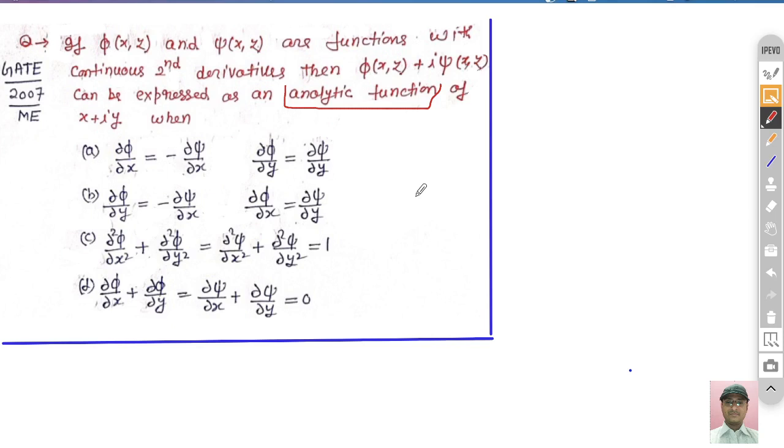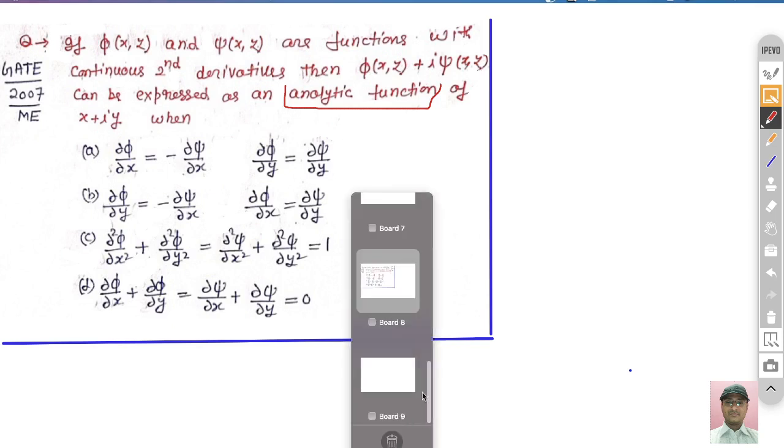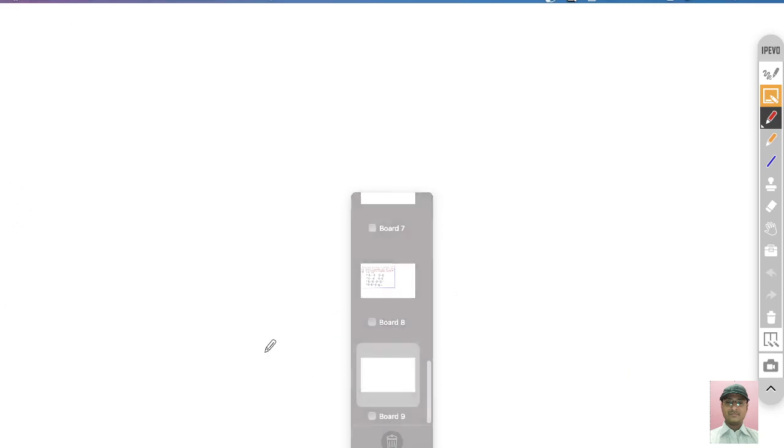Now first we try to understand what is analytic function, and before that we need to know what is differentiation or derivative of the complex function. So first I just tell you what is the derivative of a complex function and then move on to the analytic function. First we see the meaning of derivative of complex function, derivative of f(z). So first we see this definition.